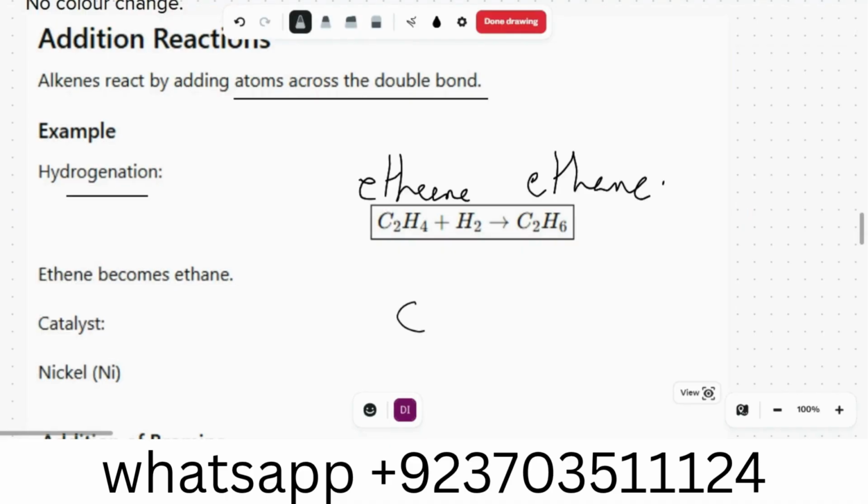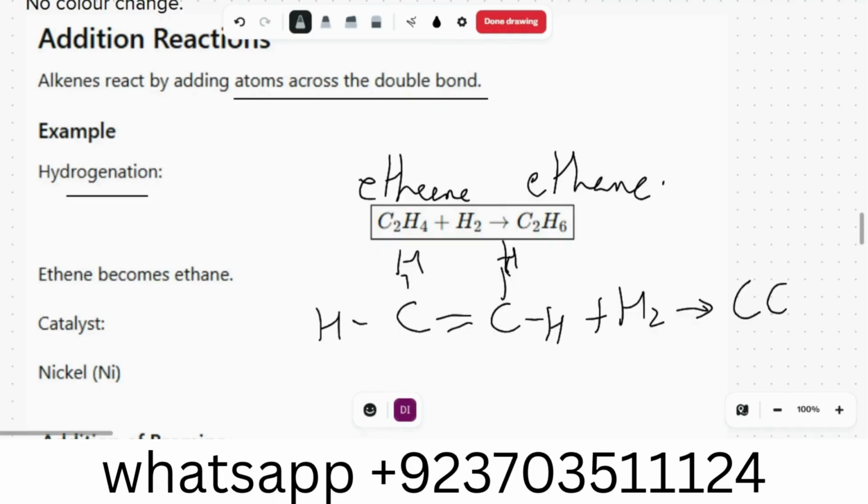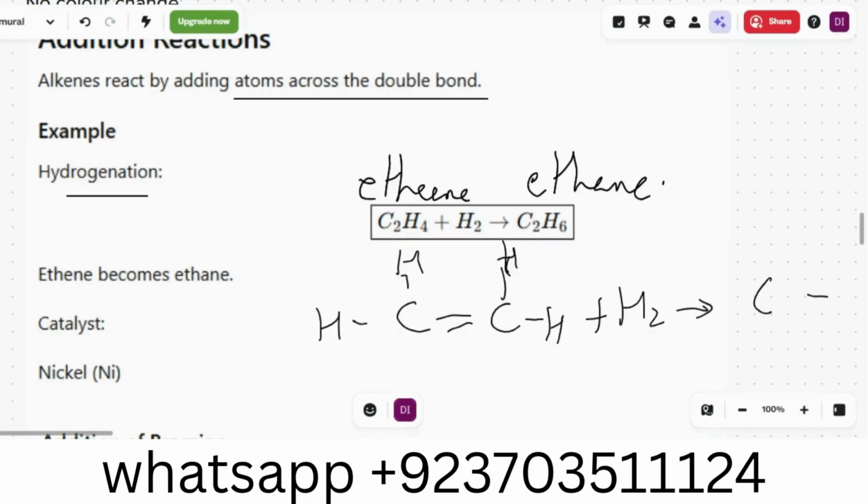For example, I will make here ethene. We will add H2 and break that double bond. I will just move the board a little bit here so you can see clearly.